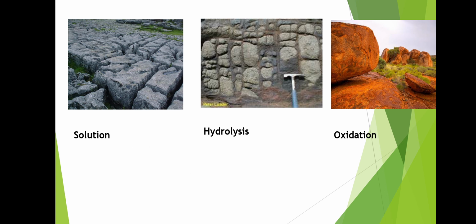Then here the pictures show solution, hydrolysis, and oxidation. These are the three types of chemical weathering. So here you can observe the difference between these three. First there is solution chemical weathering, where there is a reduction of rocks, then there is hydrolysis, then there is oxidation. As I said earlier, there is a slight difference in color in oxidation chemical weathering. So there is a different color than this.